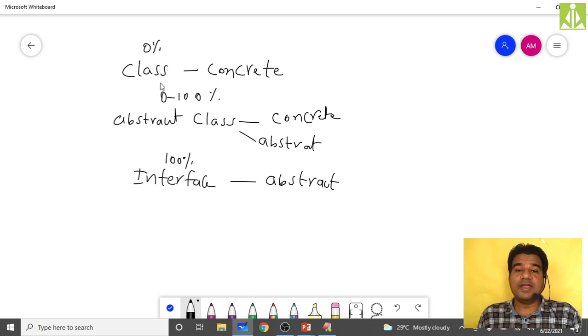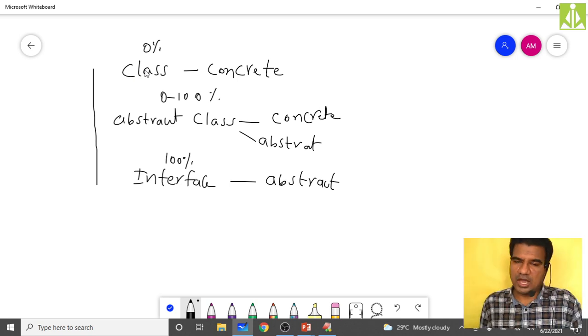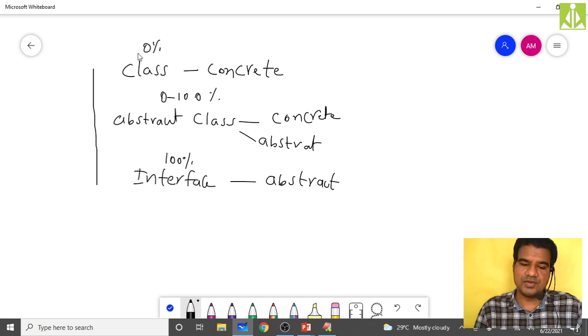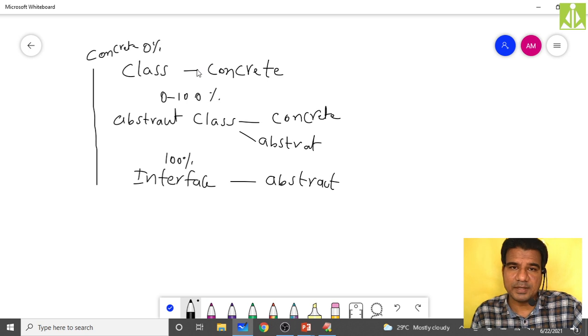You can instantiate a class only if you have the full implementation. So under these three, what class can I instantiate? Only the concrete class. If you have only concrete methods within a class, we call that class a concrete class. A concrete class means a class with only concrete methods, so 0% abstraction.